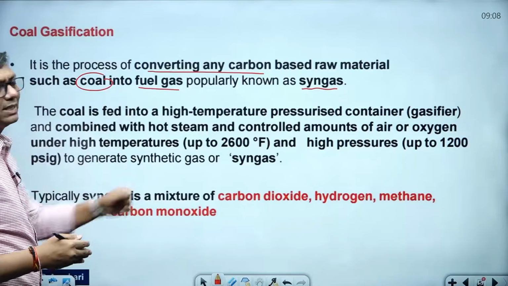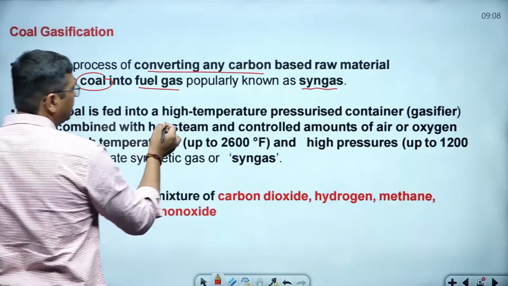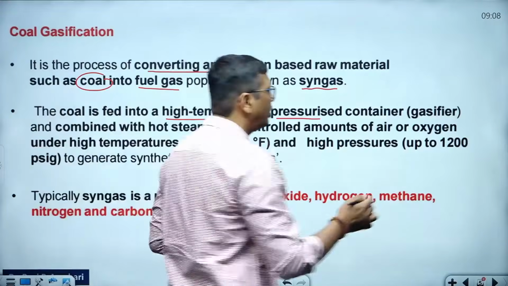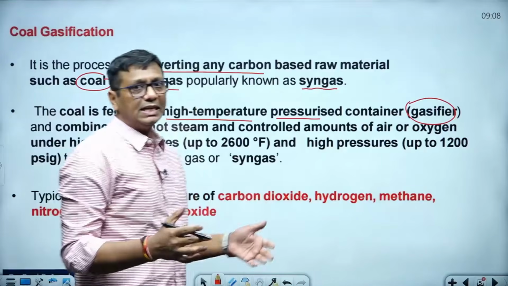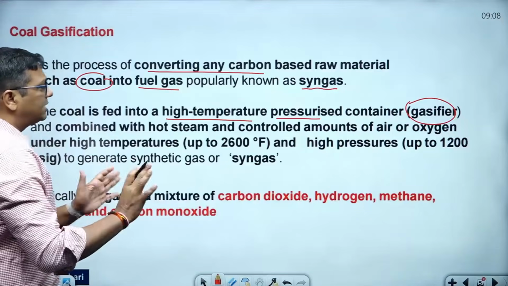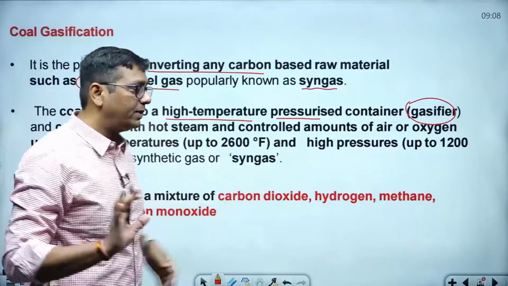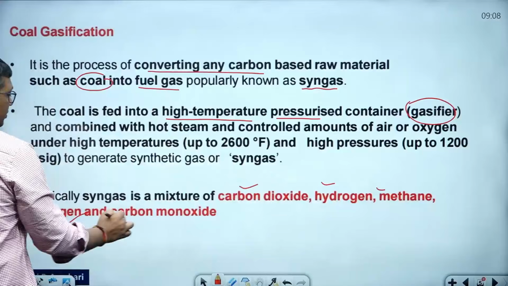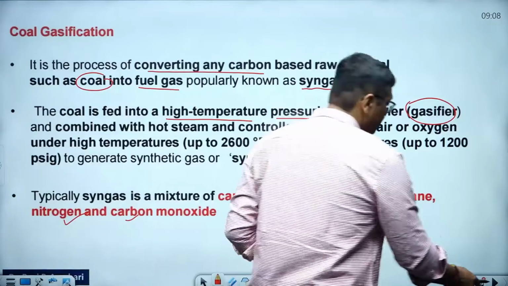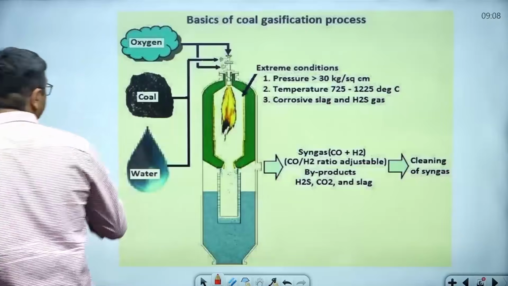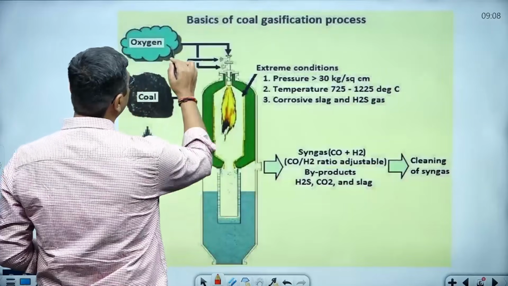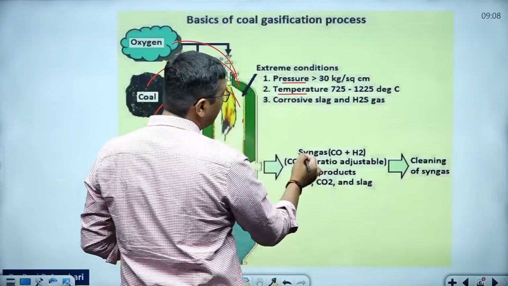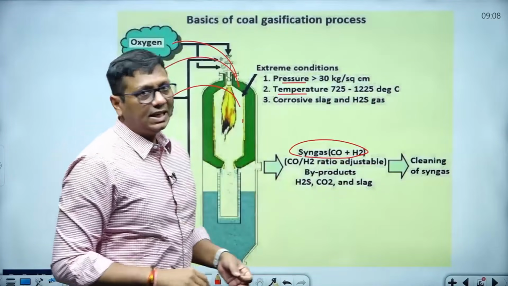So it's coal to syngas formation, and of course here high temperature and pressure are required. The container where the entire process happens is the gasifier. How much temperature and how much pressure is never required for the UPSC paper. In such cases, carbon dioxide, hydrogen, methane, nitrogen, carbon monoxide, many gases are generated. So the gasifier is just a container where oxygen, coal, water, everything is fed in under high pressure and high temperature, and finally syngas is formed.